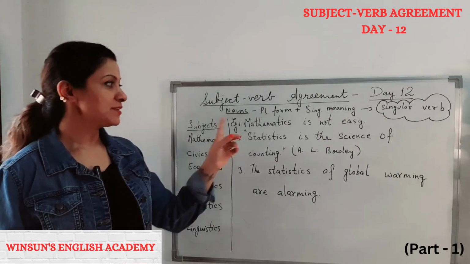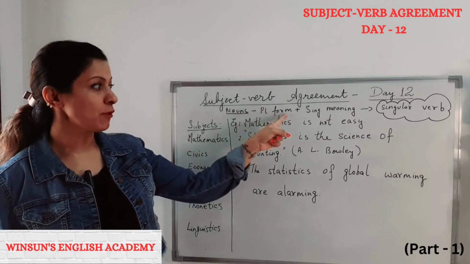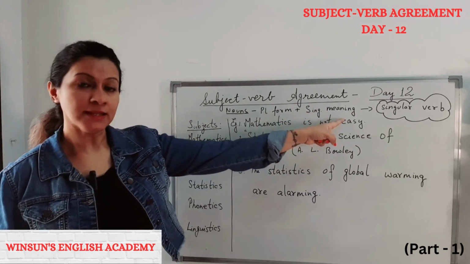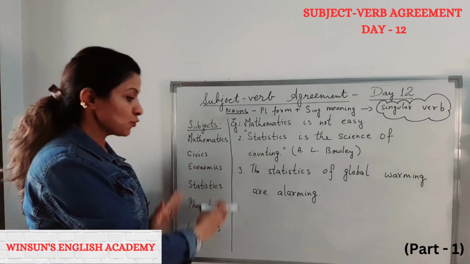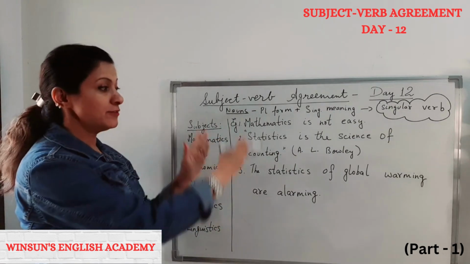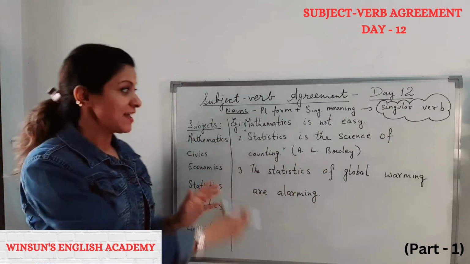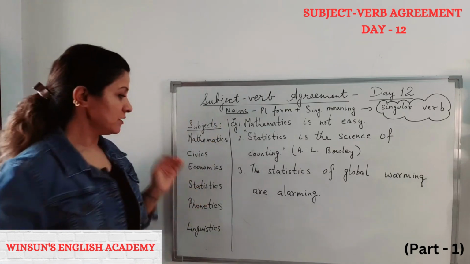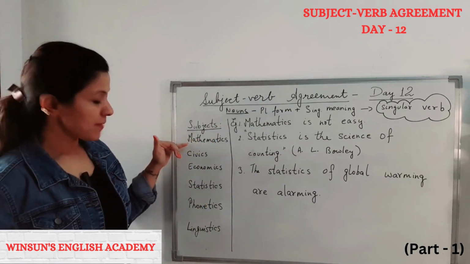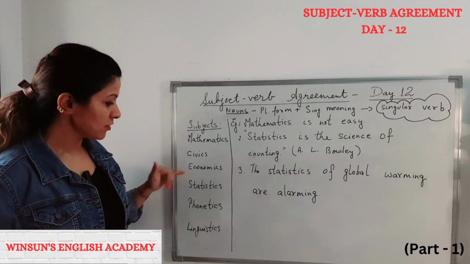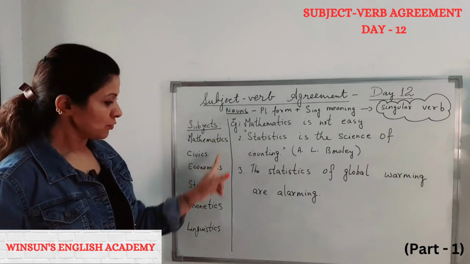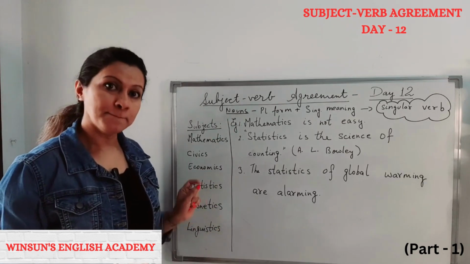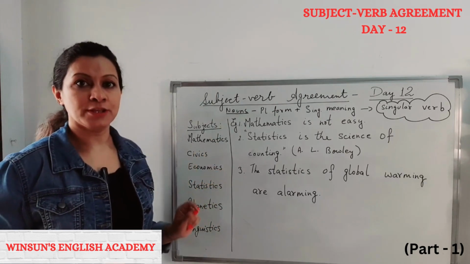Let us begin with the nouns which have plural form, but they are singular in meaning. Therefore, they take singular verb. Now, this is just one list. I have 2 or 3 more lists in the same category. Now, look at these words: mathematics, civics, economics, statistics, phonetics, linguistics. All of them have S, right? But they are singular in meaning.